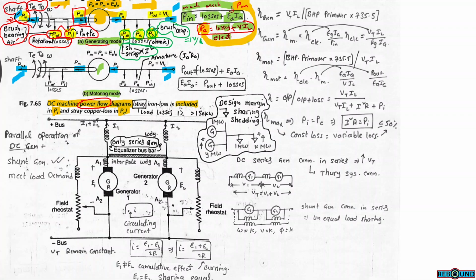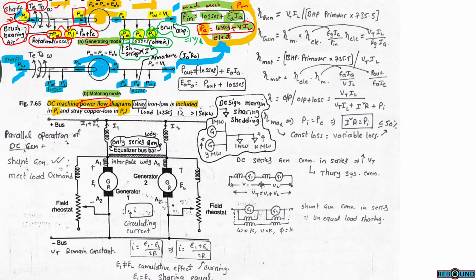The rest of the terms are the same. On the electrical side, field winding copper loss, armature winding copper loss, and brush drops are losses, and electrical power is equivalent to mechanical power in the armature. From the mechanical power, iron losses and friction and windage losses have to be subtracted. After that, the rest of the power is shaft power. The power relation is just in the opposite direction; the rest is all the same.